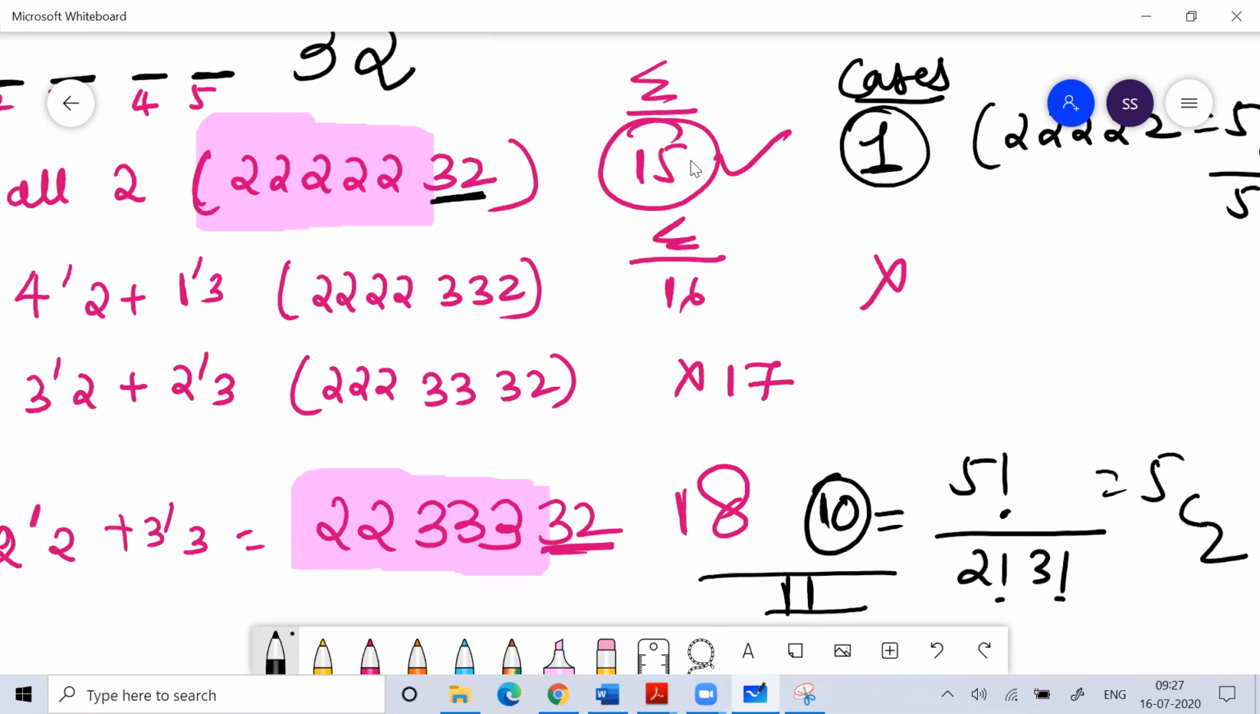So 2, 2, because they ask for a multiple of 12. A multiple of 12 means the number should be divisible by both 3 and 4. So 4 is the last two digits. Then for 3, you have to think about how many cases you can draw for 3. Use your brain and you'll understand.